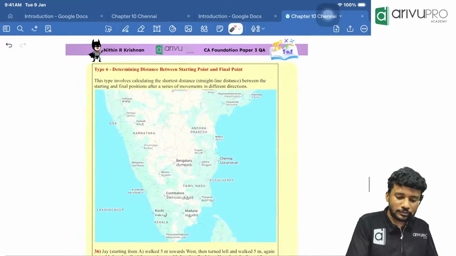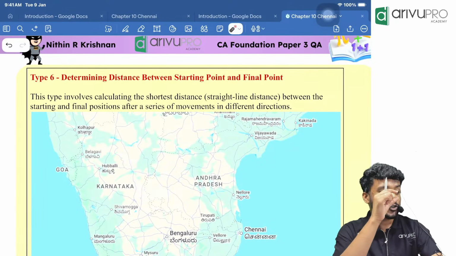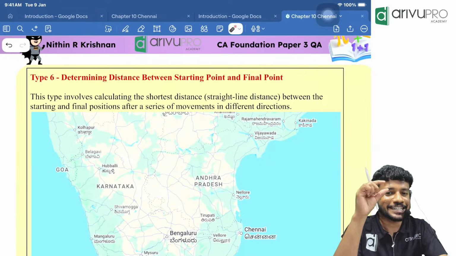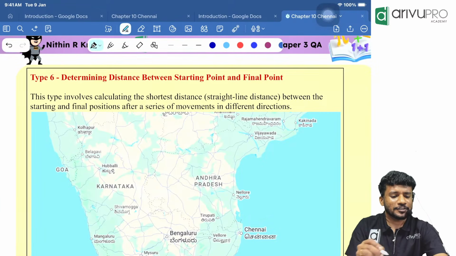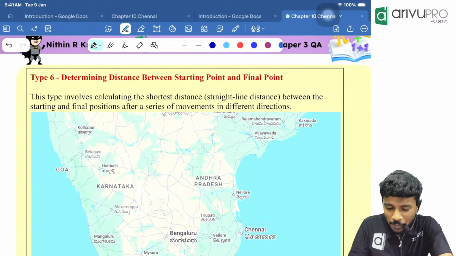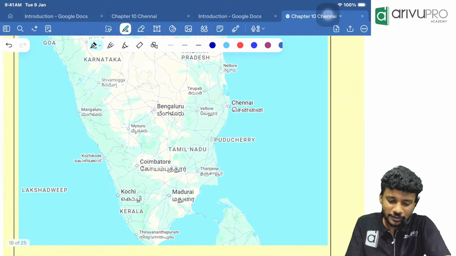Now, type 6. We are going to find the shortest distance. Now, we already studied this pattern. You will be easily able to get the answer because we already know the methodology. But still, where do you want to go now, people? From Chennai, we are starting.